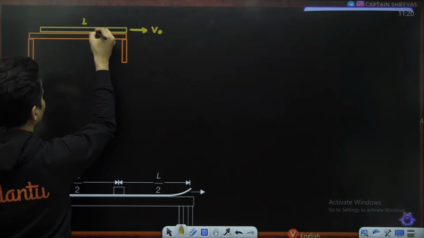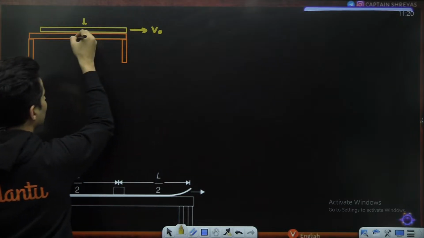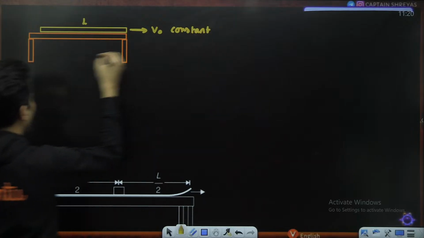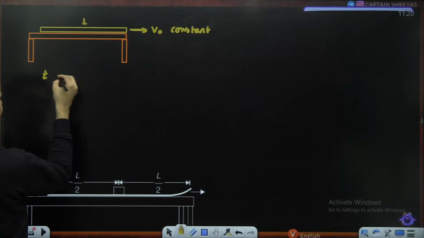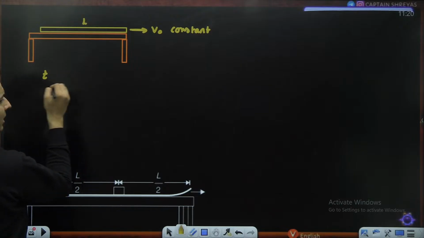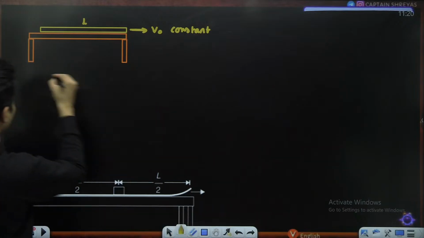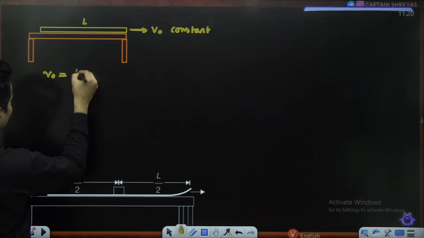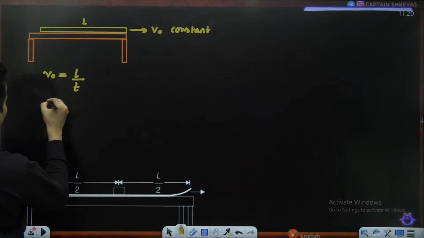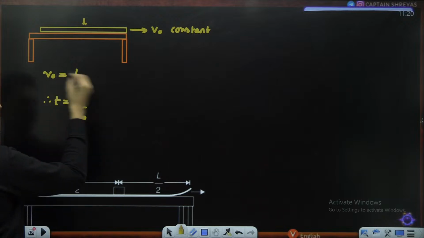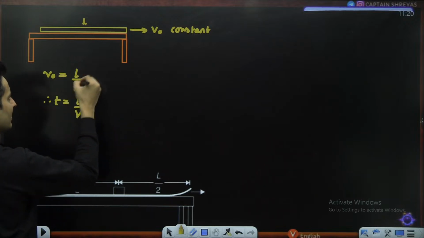This length is L. So for this end to reach here, because the speed is constant, can I say the time taken, let's say it is T. Speed, time and distance, how do I relate them? We can just say V naught is distance divided by time. So therefore time is nothing but L divided by V naught.